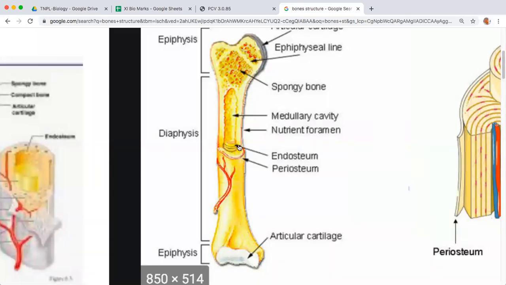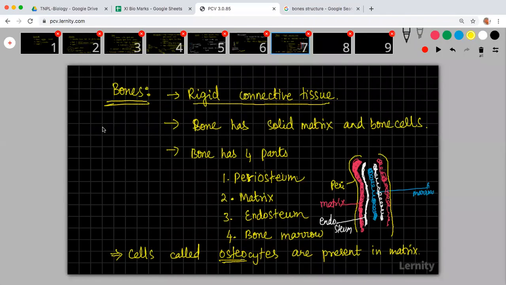What is this endosteum? The inner layer. In between, you have an empty space having a fluid, which we call the bone marrow. So ultimately, if you look at a bone layer by layer, the outermost layer is the periosteum, then comes the matrix, then one more inner layer called the endosteum, and in between is the bone marrow. Are we able to understand?